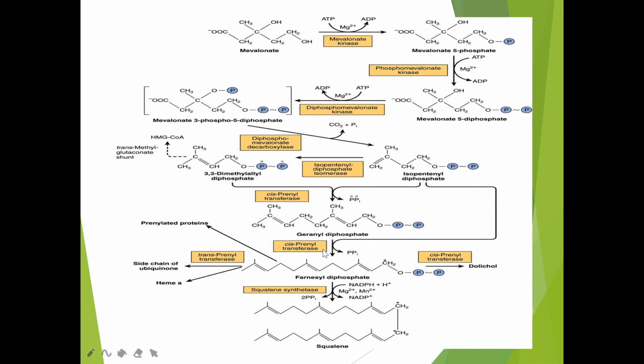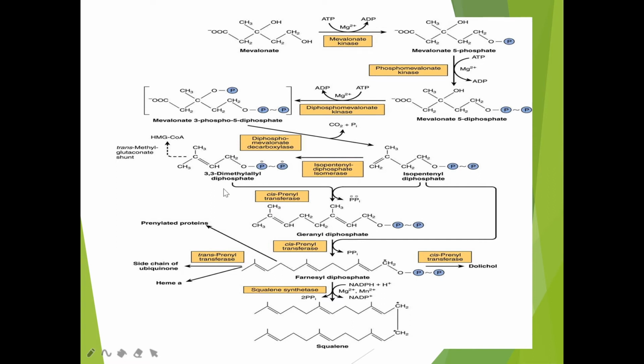Then again this geranyl pyrophosphate will react with one more isopentenyl pyrophosphate. This 10 carbon compound will combine with a 5 carbon compound, isopentenyl diphosphate, so that the product will be a 15 carbon farnesyl pyrophosphate or farnesyl diphosphate.